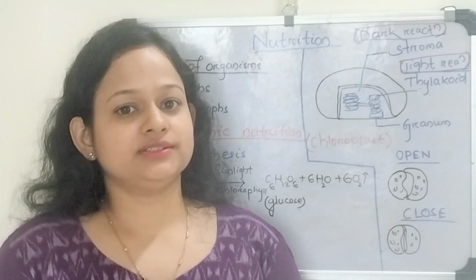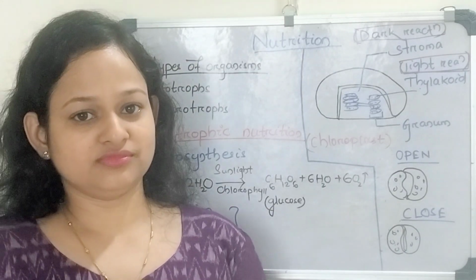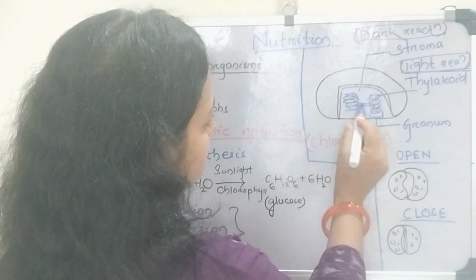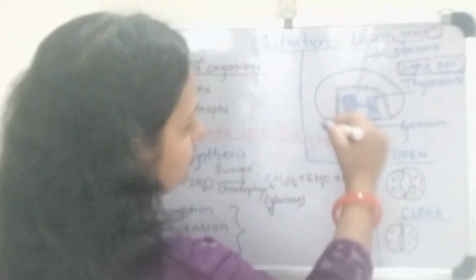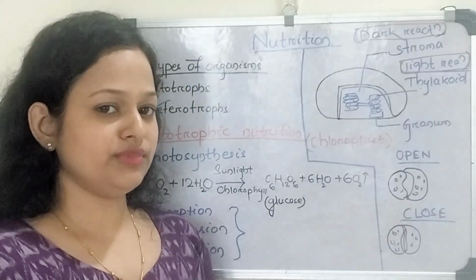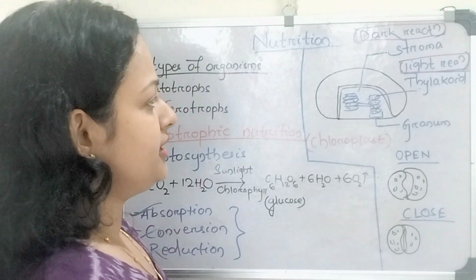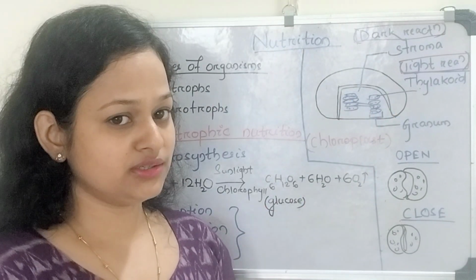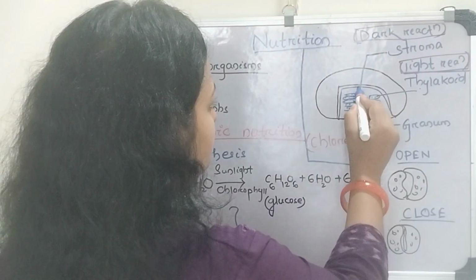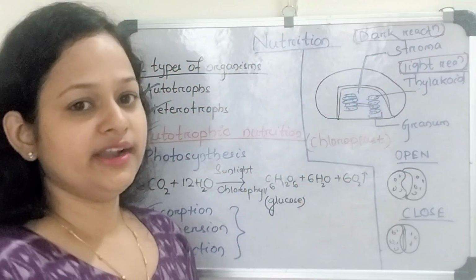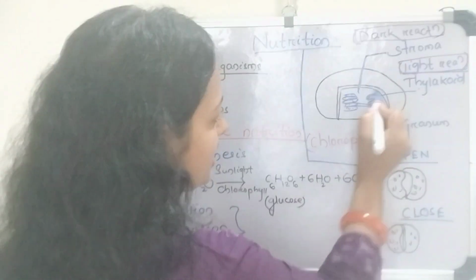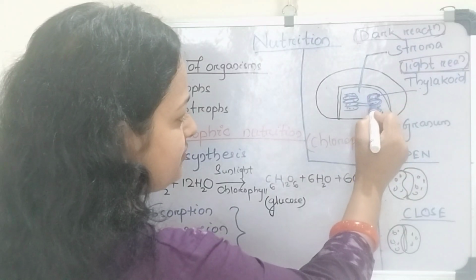So when we take the picture of a chloroplast, we can say the chloroplast is actually a double membrane bound structure, and the internal space that is enclosed by the inner membrane is known as stroma. Inside the stroma there are some flattened sac-like structures present.